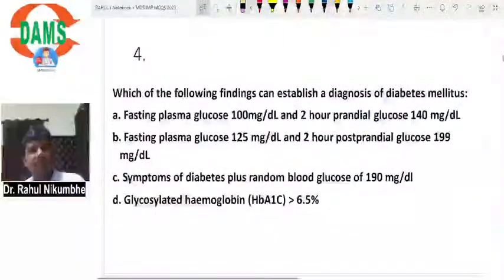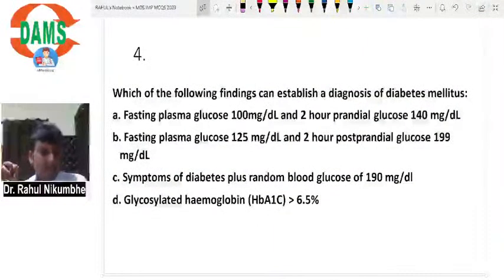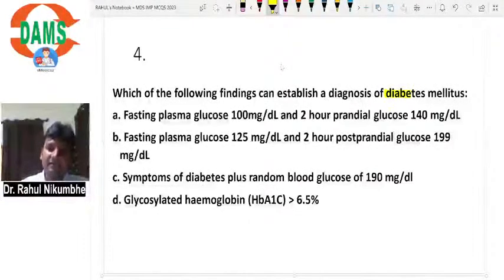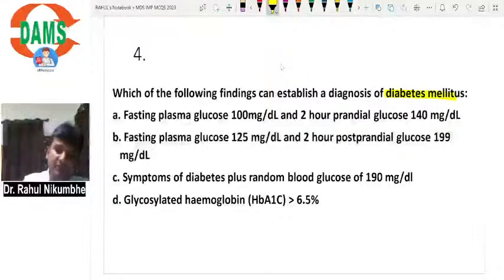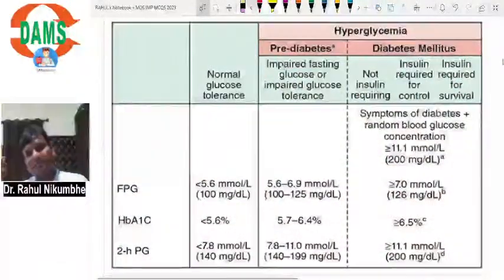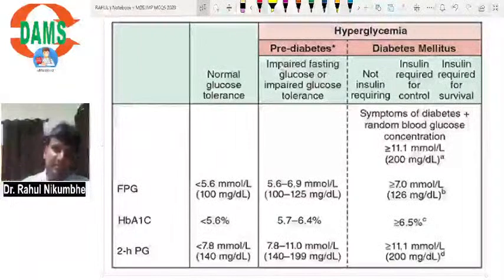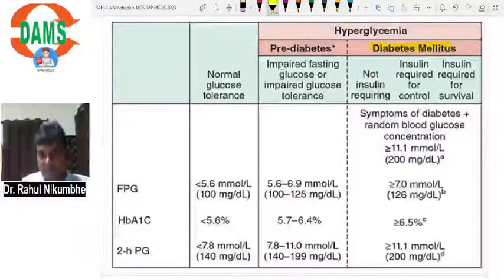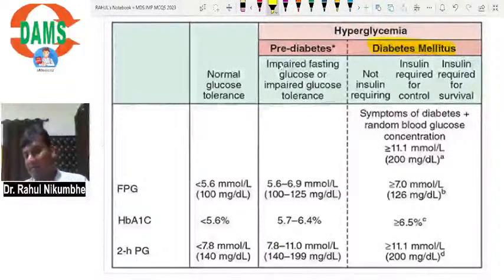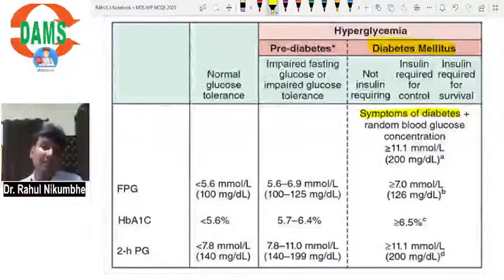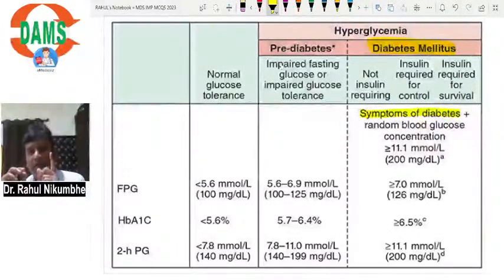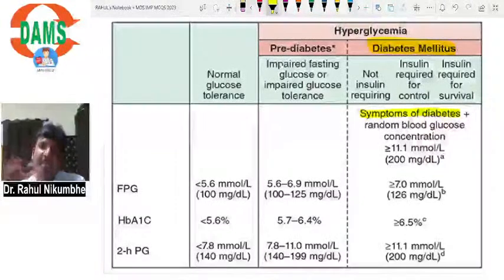Now the next one: which of the following findings can establish a diagnosis of diabetes mellitus? A very simple MCQ. You should know the correct criteria for diagnosis of diabetes. First I will show you the criteria. This is the diagnostic criteria of diabetes from Harrison. When will you say your patient has diabetes mellitus? If your patient has symptoms of diabetes. What are the symptoms of diabetes? Polyuria, polydipsia, polyphagia, and weight loss.